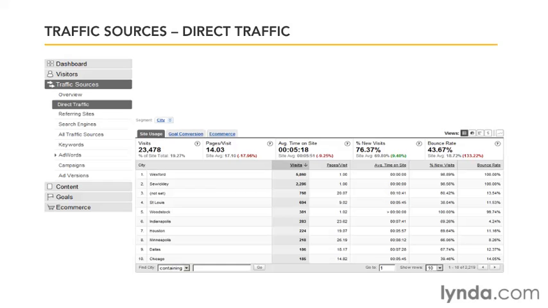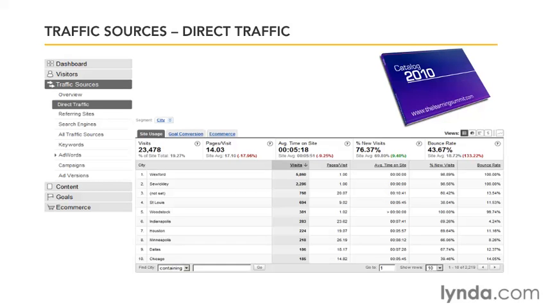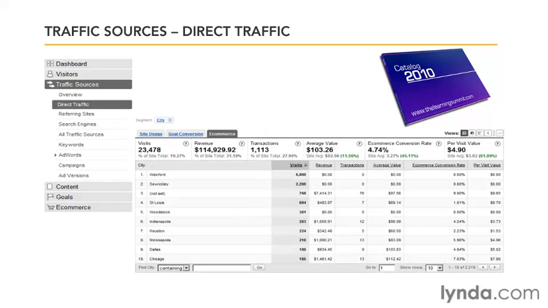Now let's say, for example, that we had sent out a catalog where the URL was prominently displayed, and we think that a number of people may have typed in the URL directly after receiving this print campaign. In this case, we can switch on over to the e-commerce tab and take a look at the amount of revenue that came from each of these cities based on direct traffic.